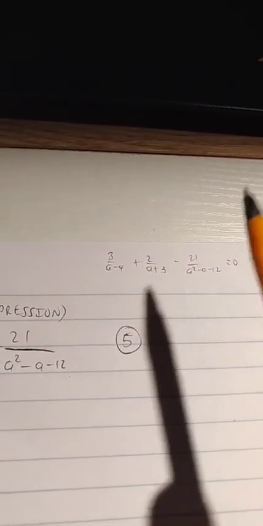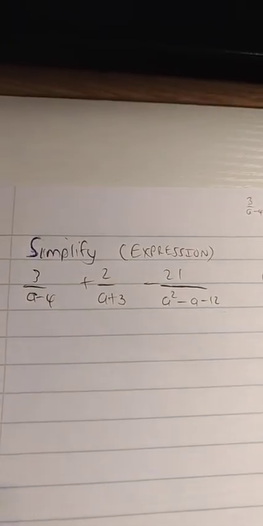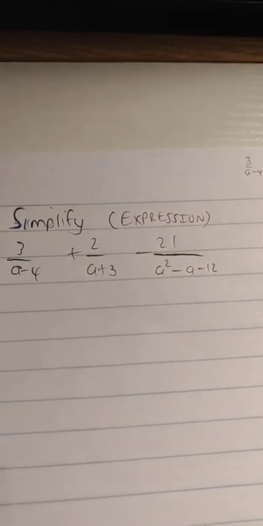But an equation, we are usually required to solve for an unknown. That's an equation. This is not an equation, it is an expression. So we are required to simplify it. So how do we go about simplifying an expression of this nature where we have addition and subtraction of fractions?